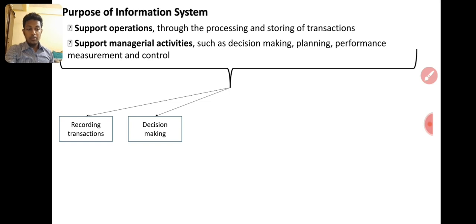Second one, decision making. Information is also required to make informed decision. Information and information system enable informed decision to be made. Information used by information system may be classified as an internal and external information. Right? We will receive the information from externally or internally. Finally, we are taking the information for the decision making. That's called decision making. Then planning. Planning will give you the required knowledge of resources.